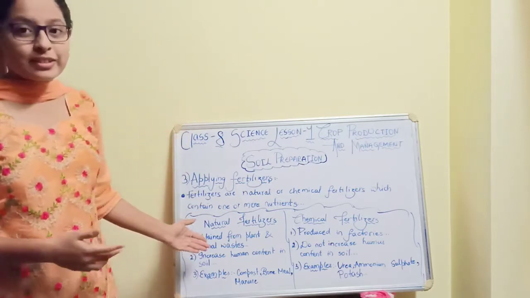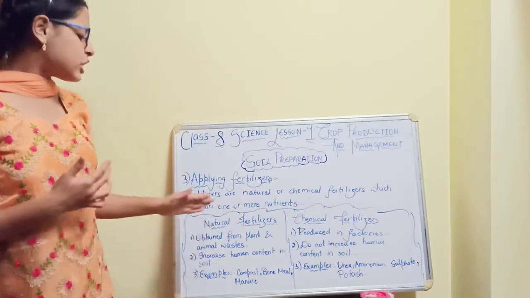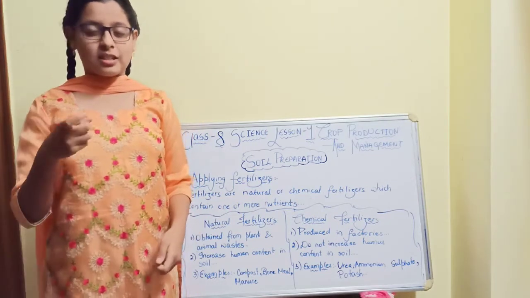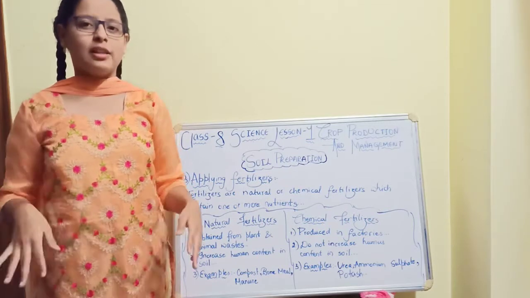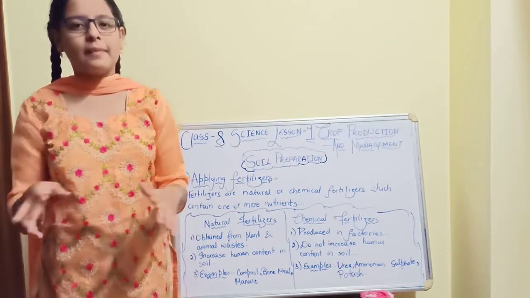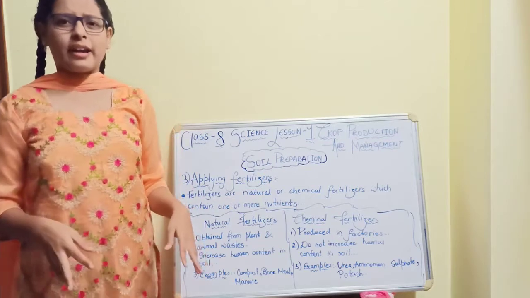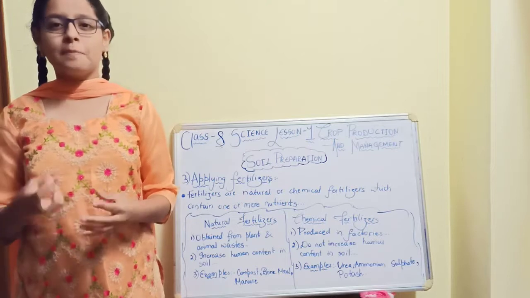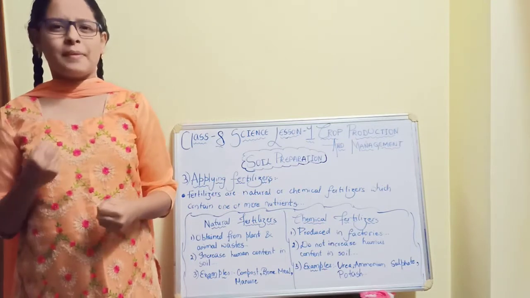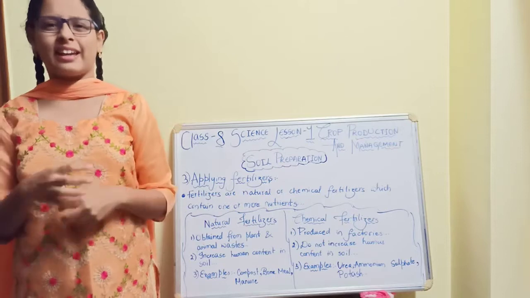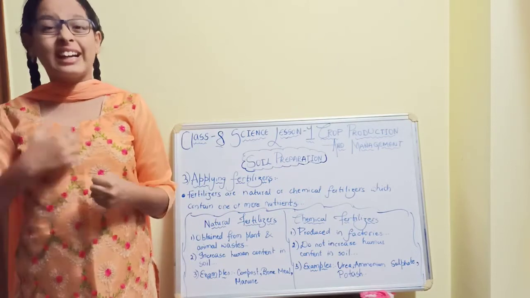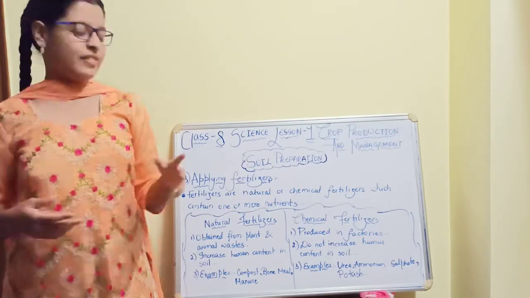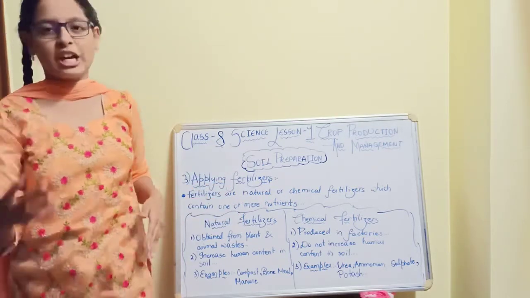The second point for natural fertilizers is that they increase humus content in the soil. If natural fertilizers are used in the soil where the farmers plant, the fertilizer helps to increase the humus content. This is very helpful if the farmers use natural fertilizers in the soil.